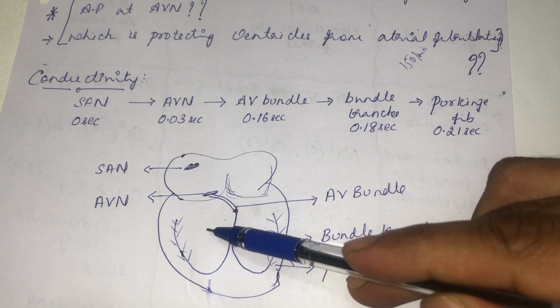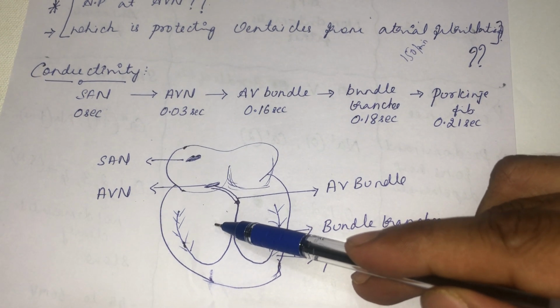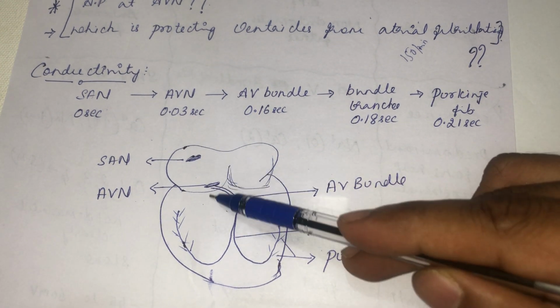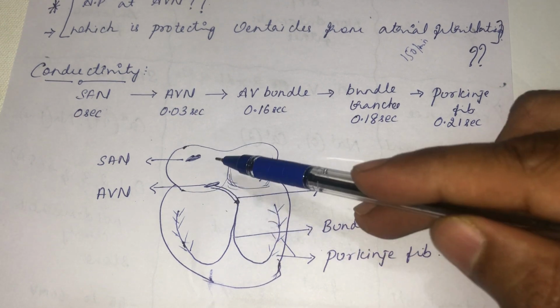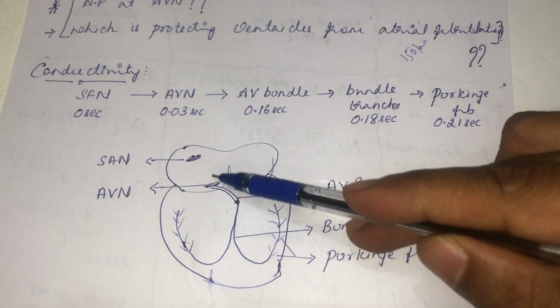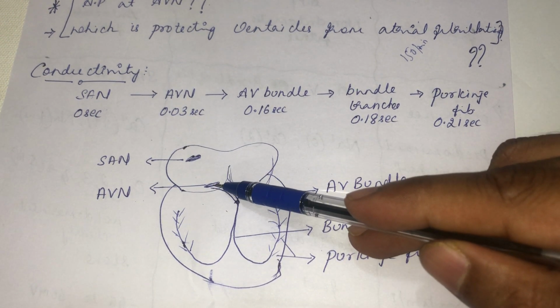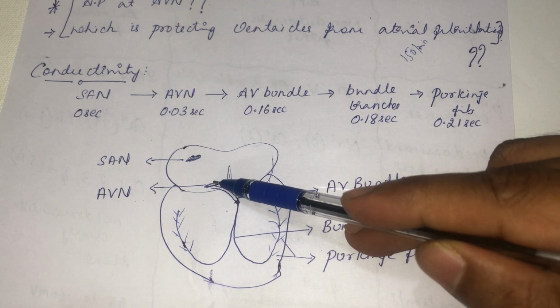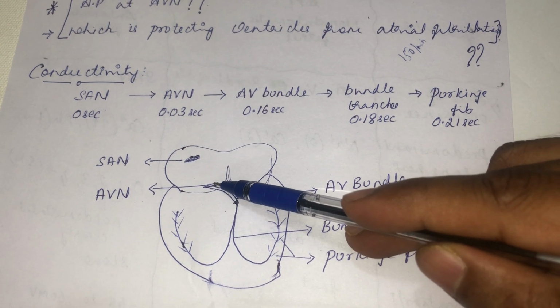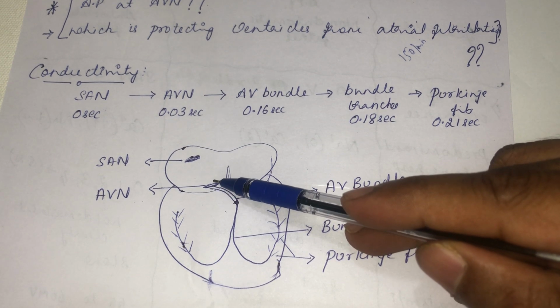The ventricle would also start beating in the range of 150 beats per minute, but it's not occurring. So something is protecting the ventricle from atrial fibrillation. What is that? The AV node, the refractory period of the AV node. The AV node is an automatic fiber, and its refractory period will be more than the action potential duration.